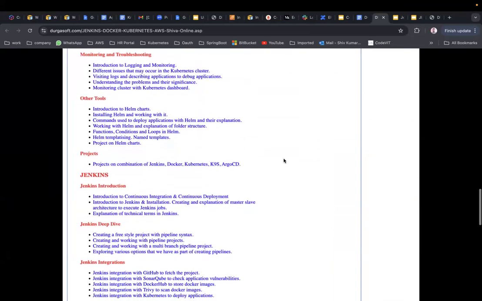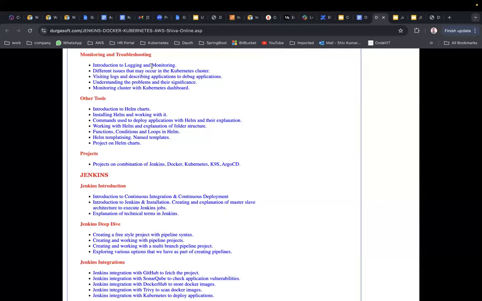Now monitoring and troubleshooting. Introduction to logging and monitoring. Different issues that may occur in a Kubernetes cluster. What are the different issues that may occur while you're working with Kubernetes, based on my experience? So that you will know beforehand that this problem may occur and this is the solution for it. This is why this problem is appearing, and this is the solution. This is how you need to take the steps to solve that problem. So that's how you are going to get the concepts in this course.